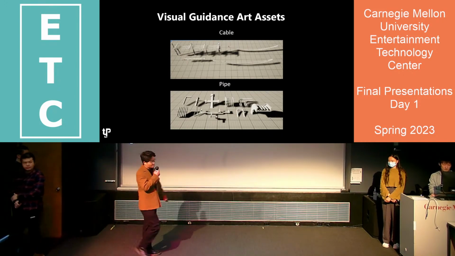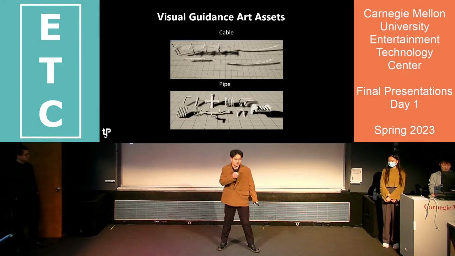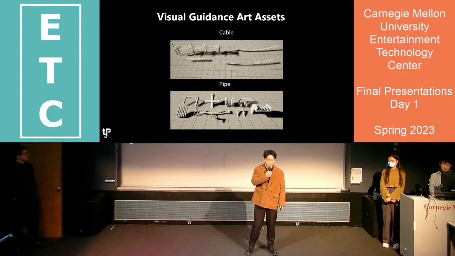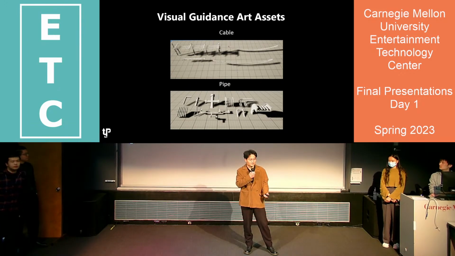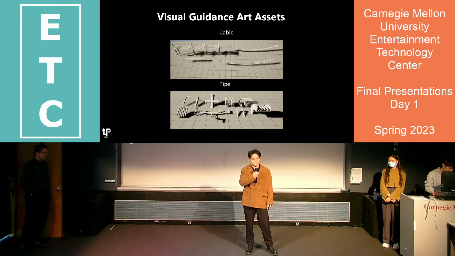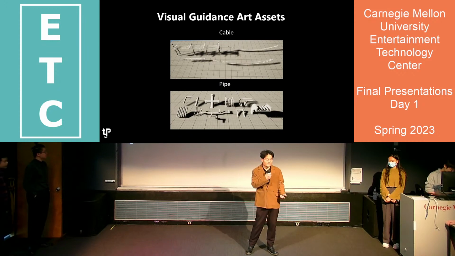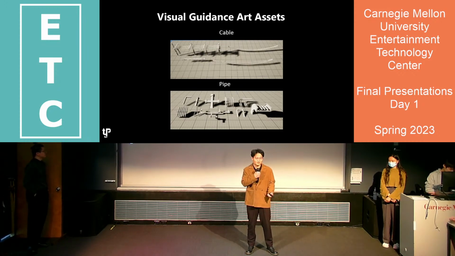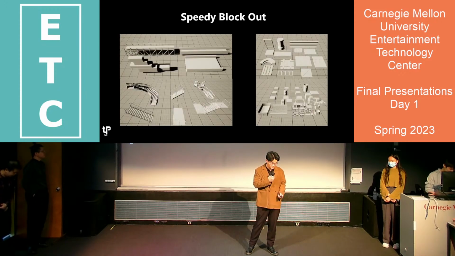Okay, let's talk about art assets. Creating a space using navigating mechanics and visually leading art assets is very common in level design. In addition to functional guidance, we also include some visual guidance assets. These assets allow users to create a linear gameplay sequence visually.